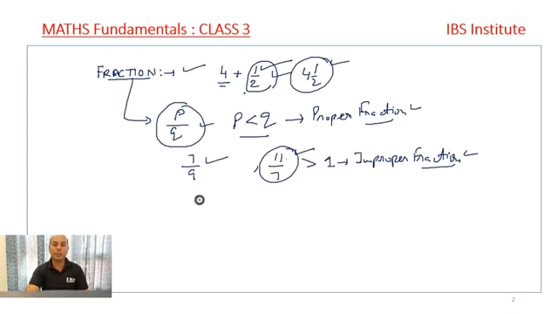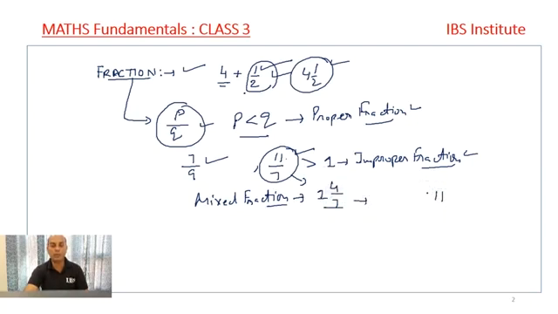There is also one mixed fraction. You might be knowing it. This is an improper fraction, and how do we write it in the form of a mixed fraction? We divide 11 by 7, so 7 into 1 is 7. The remainder is 4, so it is 1 4 by 7. This is the mixed fraction. How do we do it?